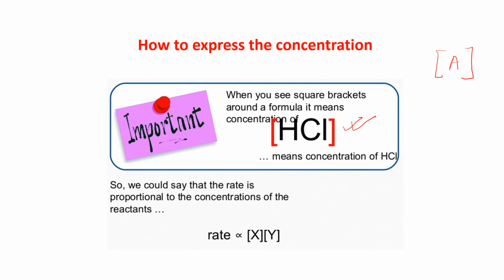We could say that the rate is proportional to the concentration of the reactants, and we can write it this way: the rate is proportional to [X][Y]. If I want to equate it, I have to put in one K here. That means the rate depends upon the concentration of X and Y, if X and Y are the reactants.